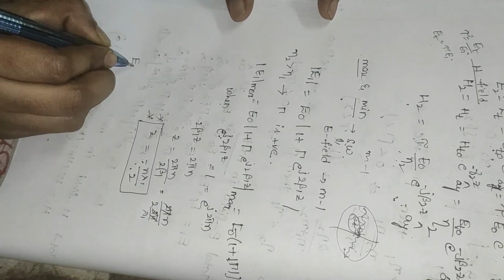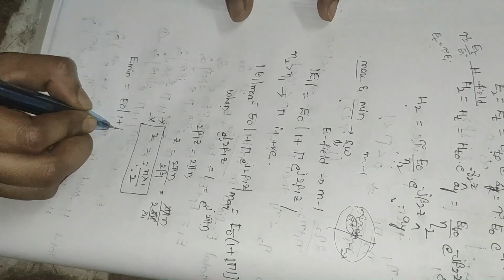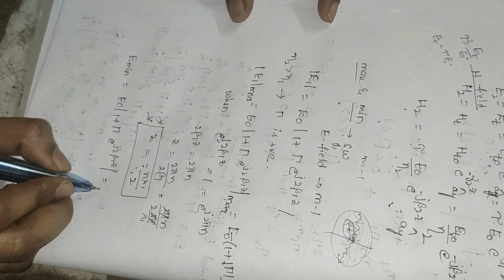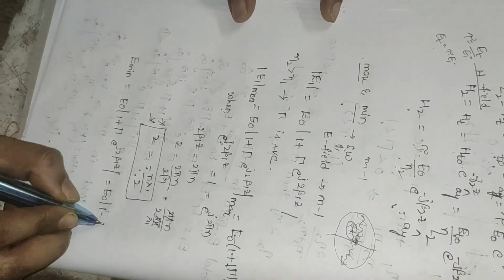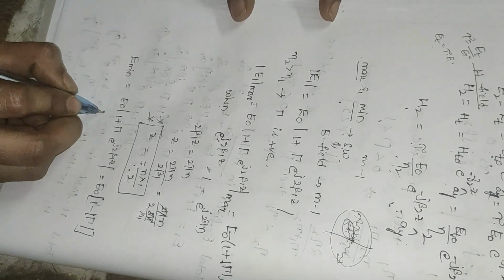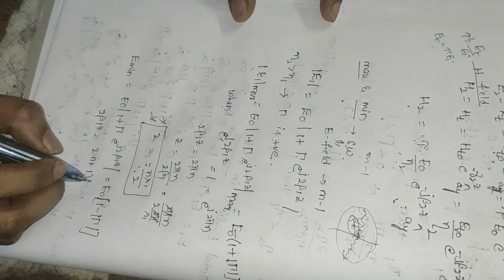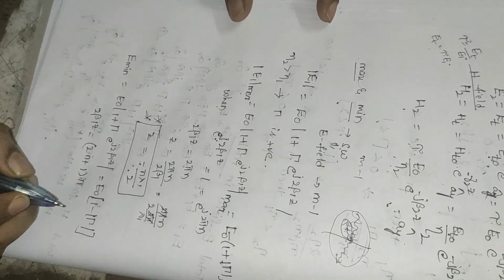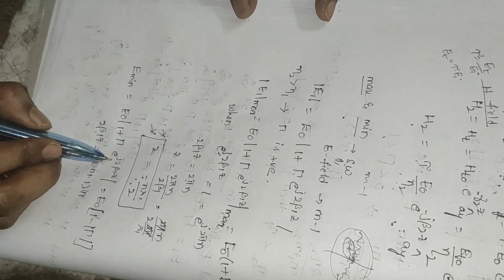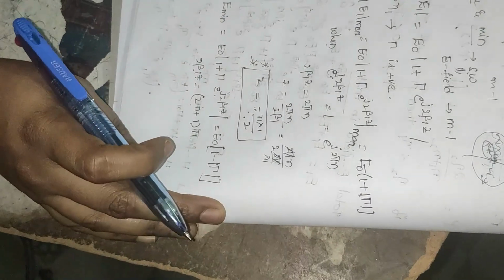Then E minimum is equal to E naught into 1 plus gamma e power j 2 beta 1 z. The minimum value is E naught into 1 minus gamma. This is possible whenever 2 beta 1 z is equal to 2n plus 1 into pi, then e power j 2 beta 1 z will become minus 1 if you expand cos theta plus j sin theta.